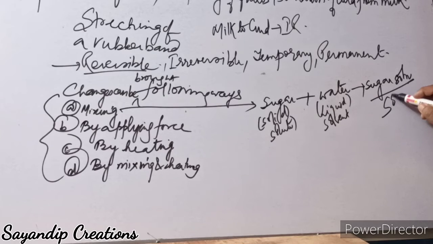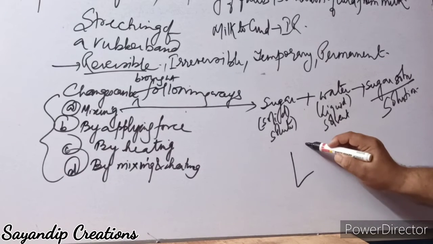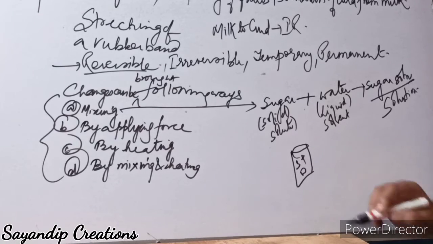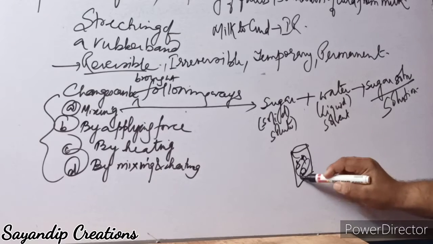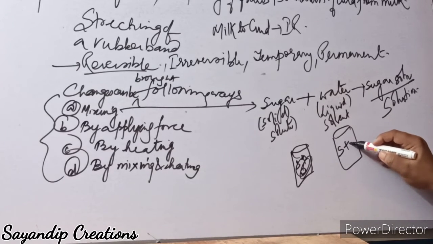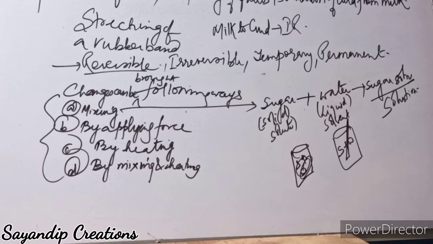This is called solution. Now if you see the activity in page number 280, suppose you take two beakers. In this beaker, you take sugar, you take water, you mix it. In another beaker, you take sugar, you take water, and you take a glass rod and you stir it.